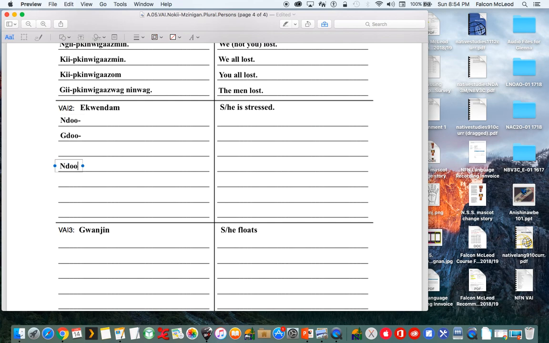Do for the we exclusive. Do for the we inclusive. Do for the you all. And none for the third person. So next we're going to put in our verb, equendum. Command copy.